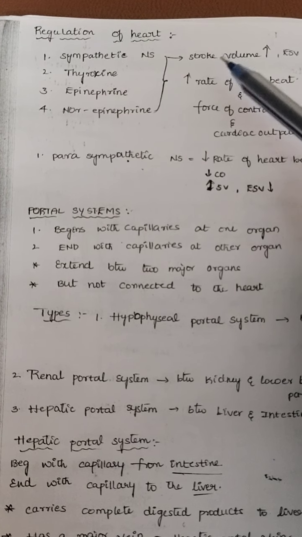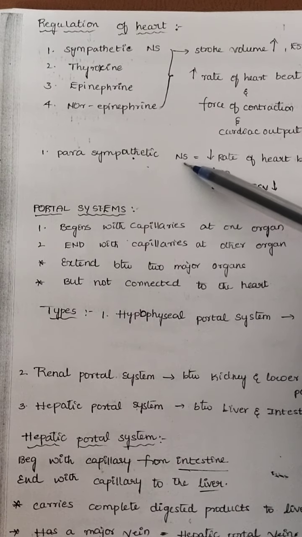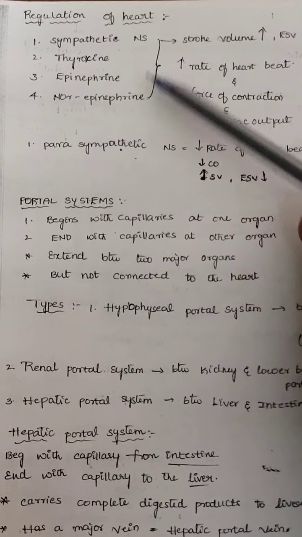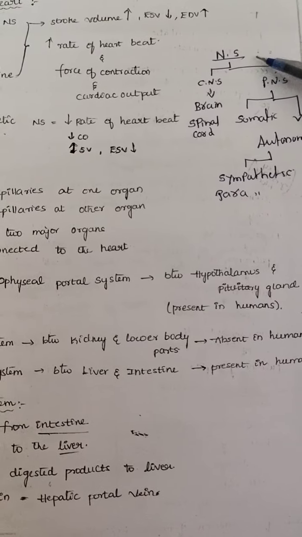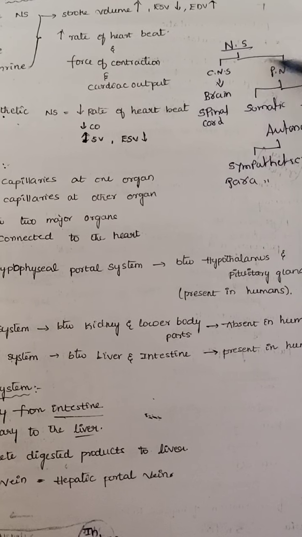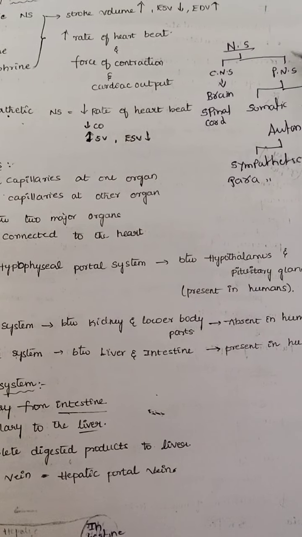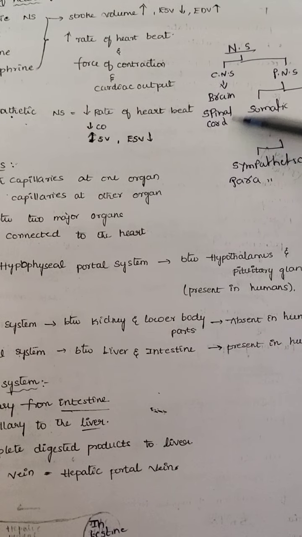The heart is regulated mainly by the sympathetic nervous system and the parasympathetic nervous system. Here, the sympathetic and parasympathetic nervous systems mean the nervous system is basically classified into two types. One is the central nervous system, another one is the peripheral nervous system. The central nervous system has the brain and spinal cord.